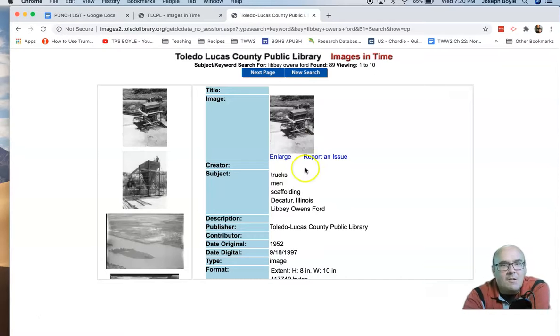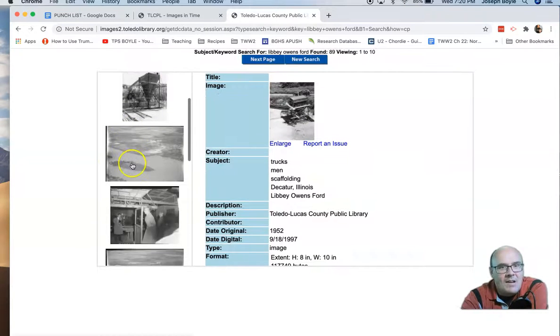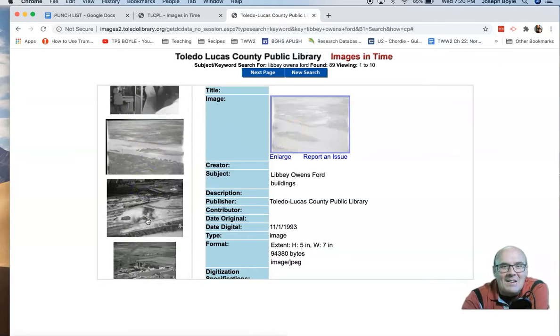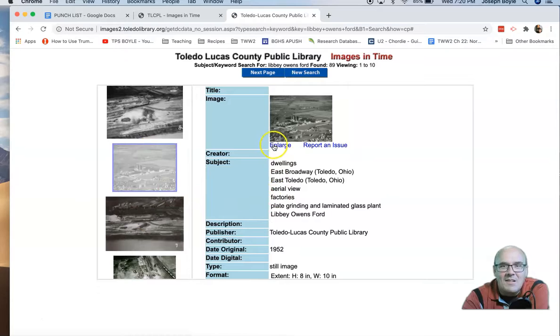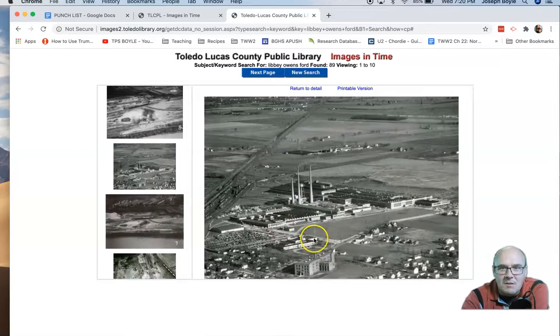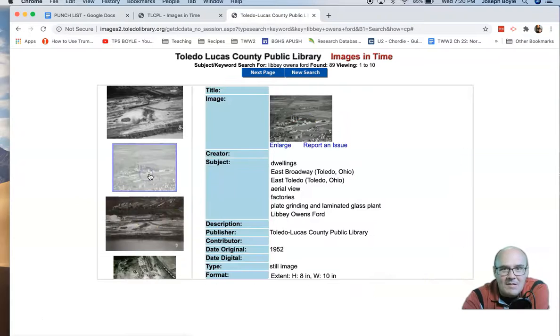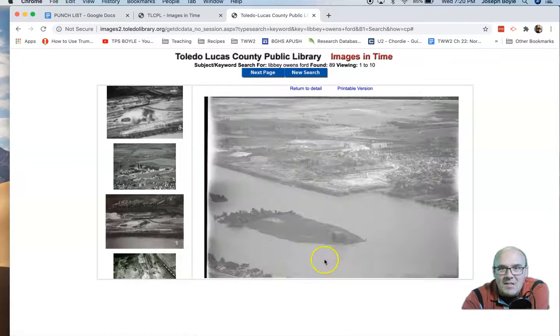So what have we got? I think this is an aerial of the LOF plant in Rossford. Let's see it. Oh, internet, you're so slow and you make me so sad. Ah, that's not working out. Let's see what we got down here. Yeah, there's the East Broadway facility for LOF. Whoa, what did it do? Here we go.